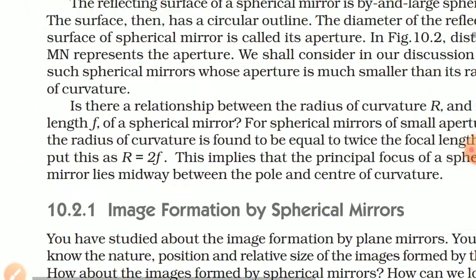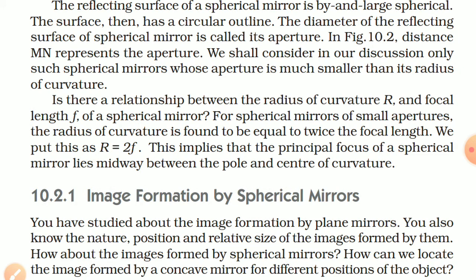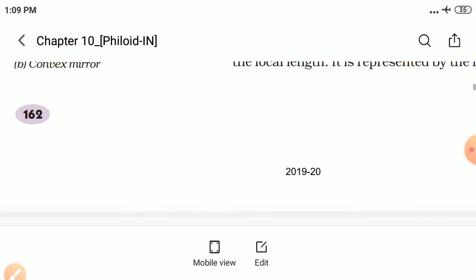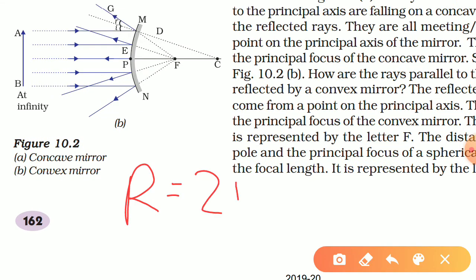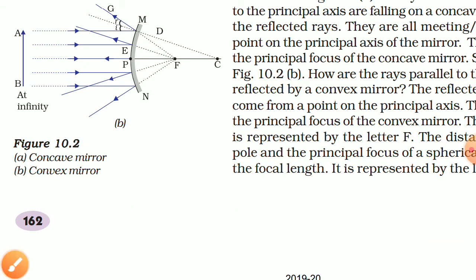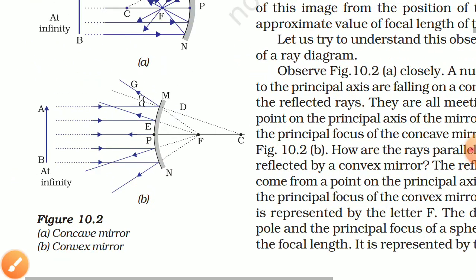For spherical mirrors of small apertures, the radius of curvature is found to be equal to twice the focal length. We put this as R = 2f. This implies that the principal focus of a spherical mirror lies midway between the pole and center of curvature. Remember this relation, it is R = 2f, or in another way, f = R/2. The focal length is always half of the radius of curvature.